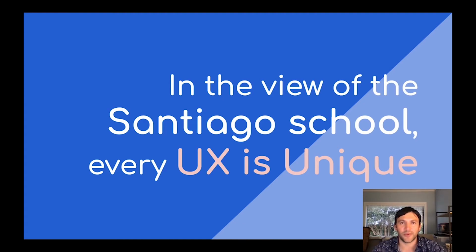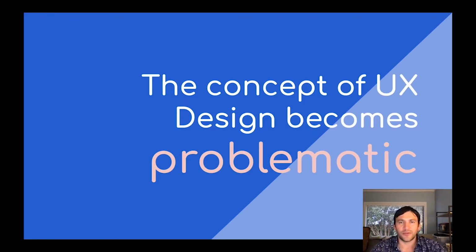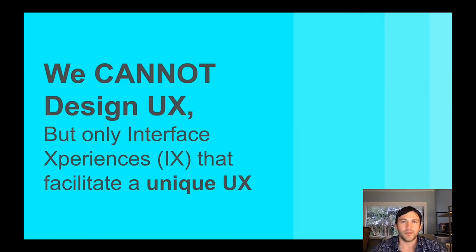Another important point provided by the Santiago School is that every human experience is unique. Coming back to the diagram, we can consider this uniqueness in a way that one user interface in particular may produce different user experiences on different users, which brings us to this notion of the concept of UX design being problematic, simply because we cannot design a user experience. But what we can really do is to design interface experiences that will facilitate a unique user experience.